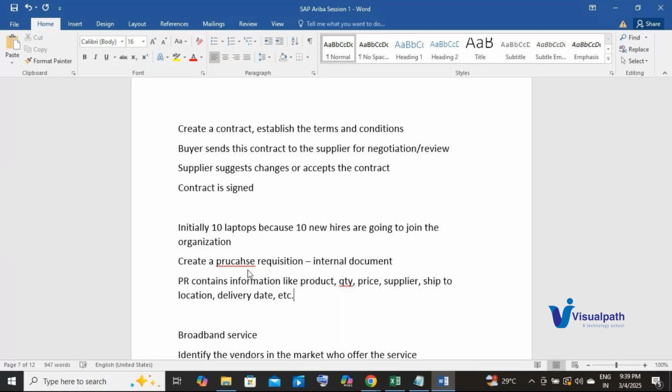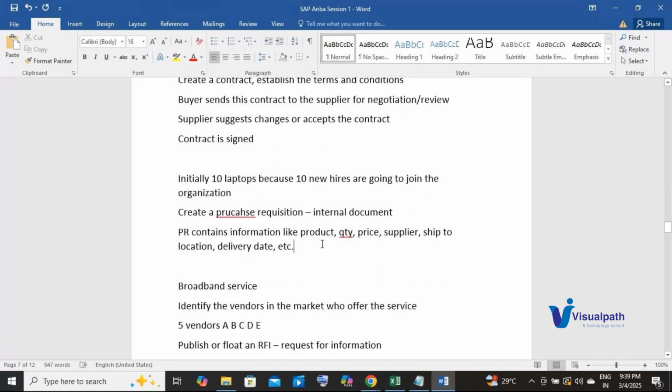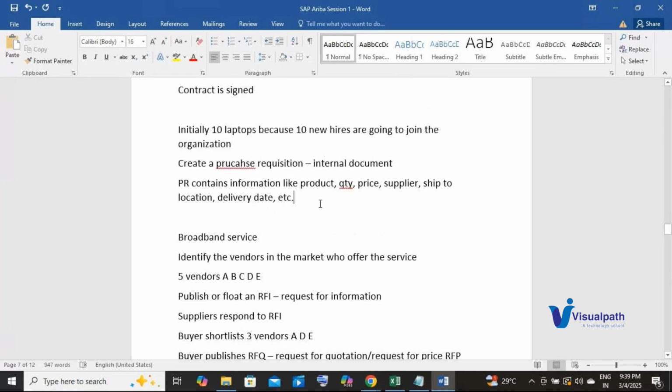Okay. Now we have identified the supplier, we have created the contract. The next part is sending the orders to the supplier so that the supplier can send the goods to us. In our case, it is laptops. So how can the supplier send the goods? Based on a purchase order. But a purchase order is not the initial document, okay? Usually a purchase requisition is created, okay?